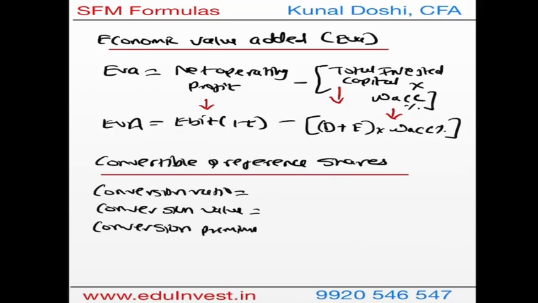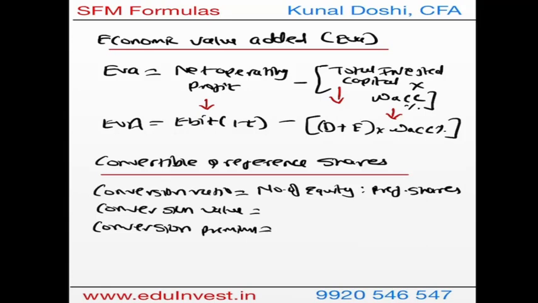So I'll quickly go through. The conversion ratio is nothing but number of equity shares for every preference share. For example, if the ratio is 1 is to 1, you get 1 equity share for 1 preference share, or 10 is to 1, that means you'll get 10 equity shares for 1 preference share.